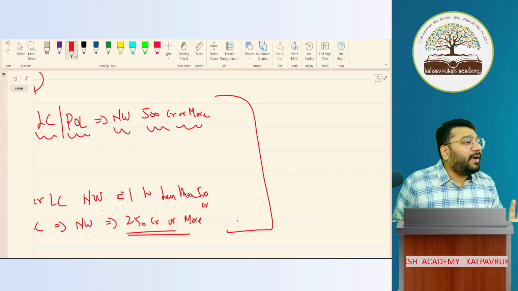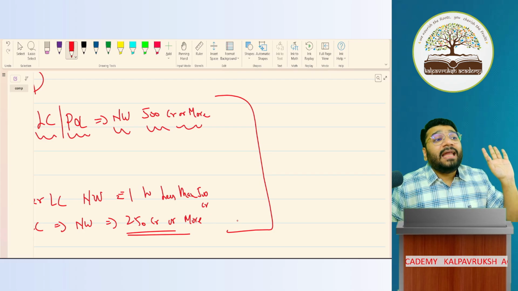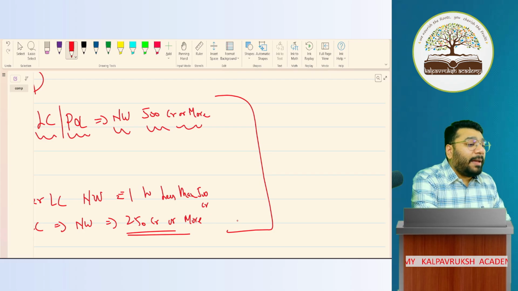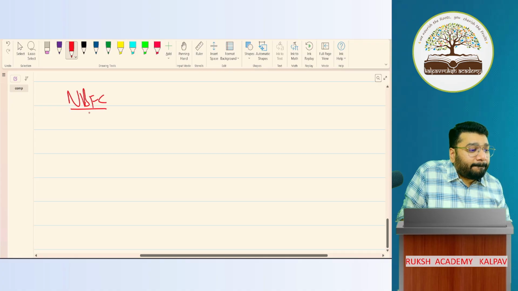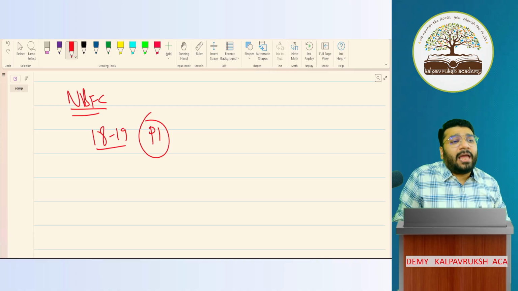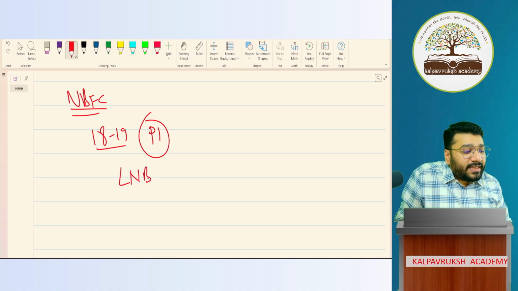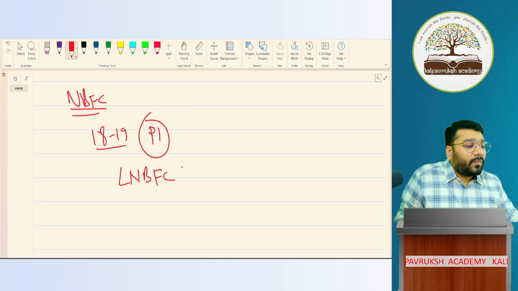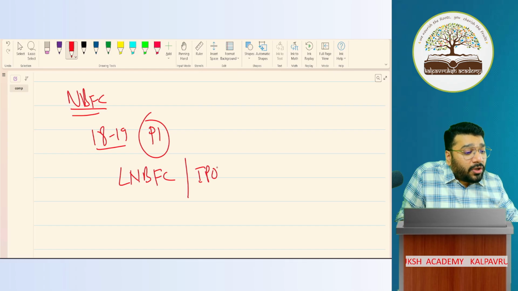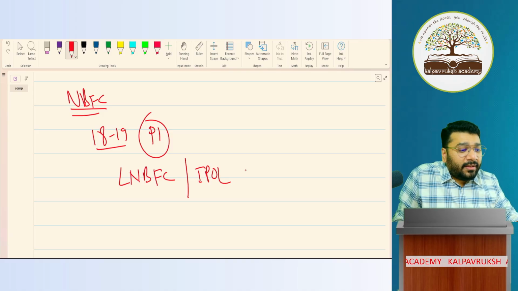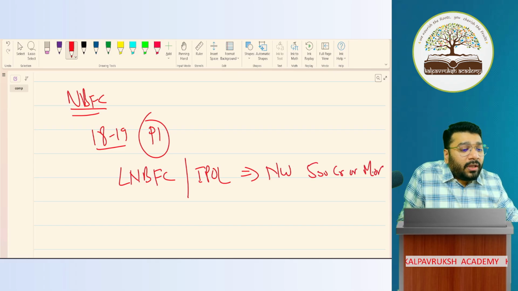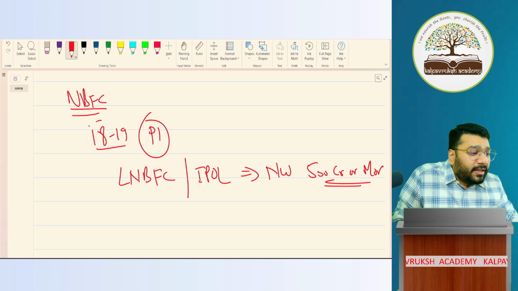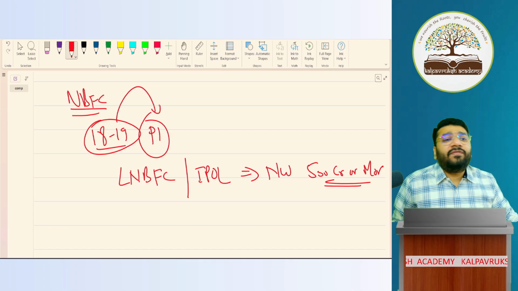This is phase 1 and phase 2 of companies other than NBFCs. Then what happened for NBFCs? Applicability for NBFCs. Tell me fast. 1819 was phase 1. In this, what happened? Listed NBFCs or those in the process of listing whose net worth was 500 crores or more had to compulsorily follow Ind-AS in the financial year 18-19 under phase 1.